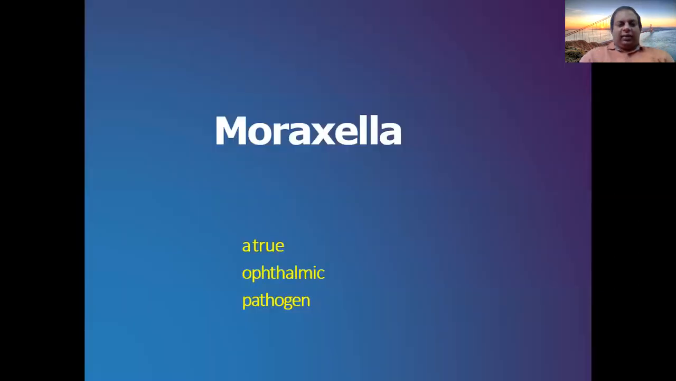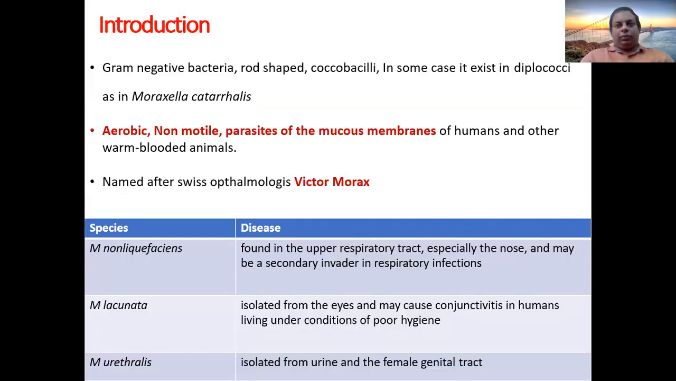About Moraxella, it's a true ophthalmic pathogen. But not only ophthalmic, meaning the eye, it gives rise to respiratory tract infection, urinary tract infection, even severe forms of infection as well. It is a gram-negative bacteria. It's rod-shaped, a coccobacillus. In some cases, it exists as diplococci.